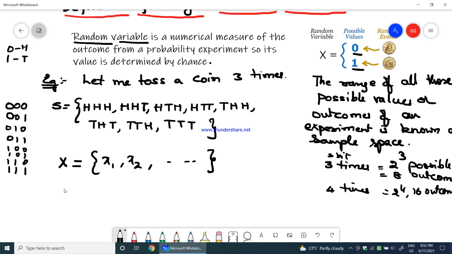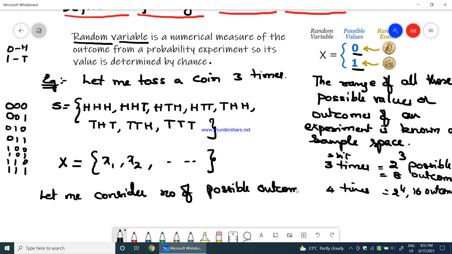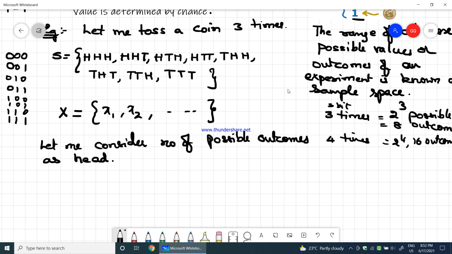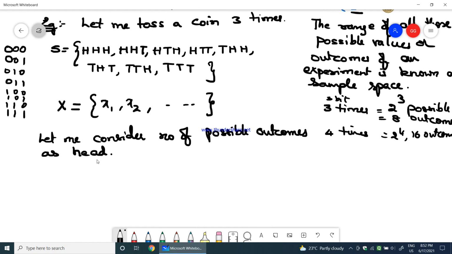Let me consider the number of heads as the random variable X. Let me consider the number of possible outcomes as head. That means we should find the random variable based on the number of possible outcomes which are head, not tail. So what would the sample space be?